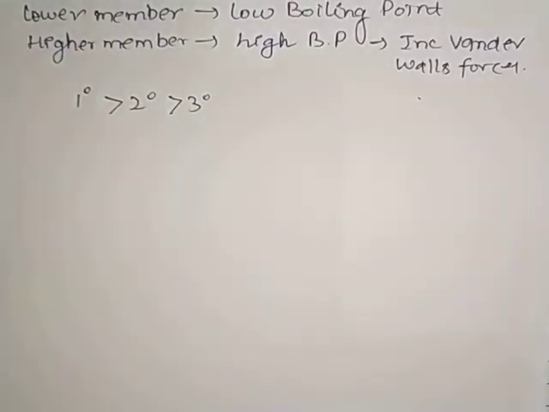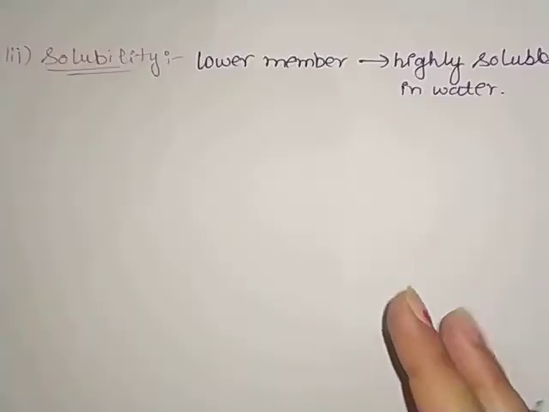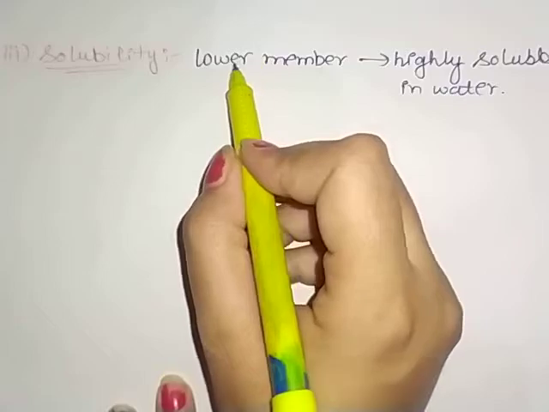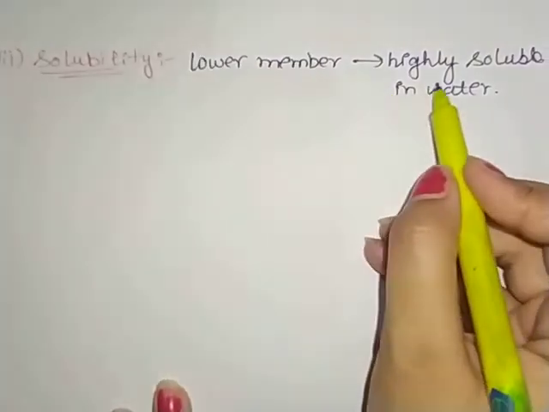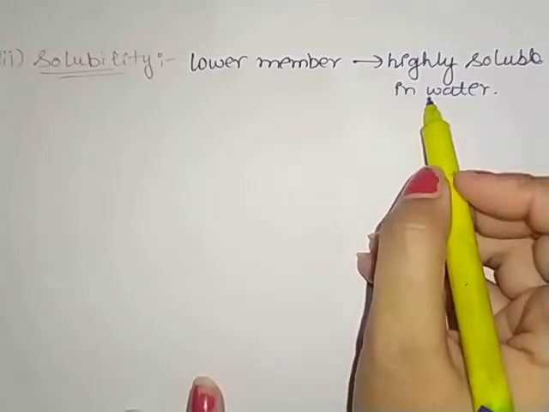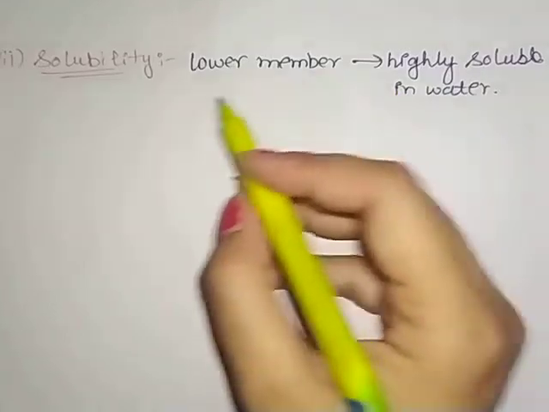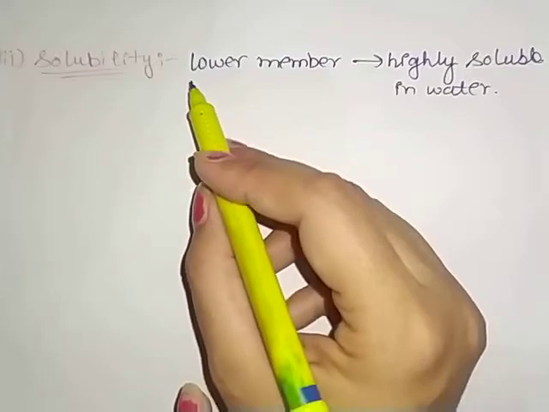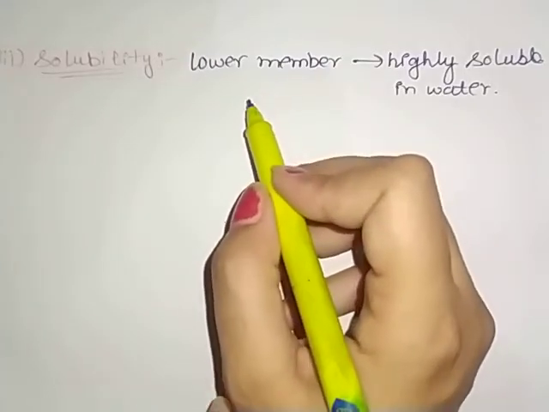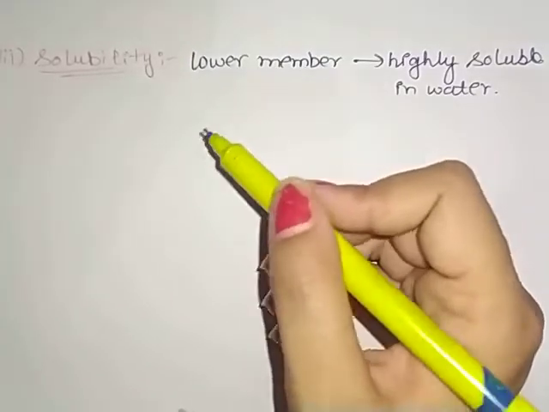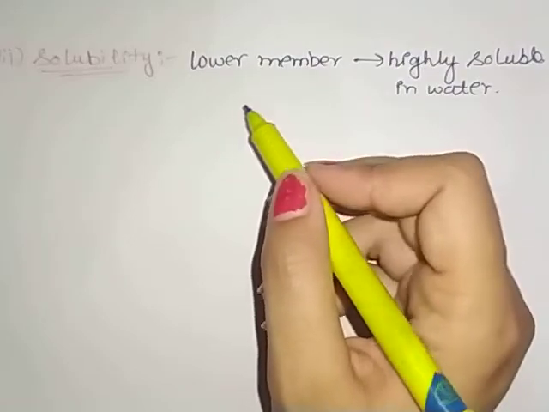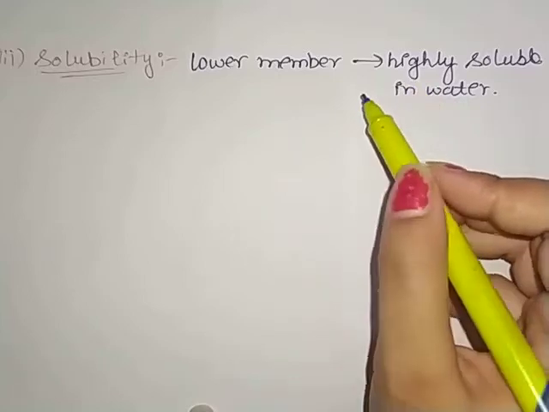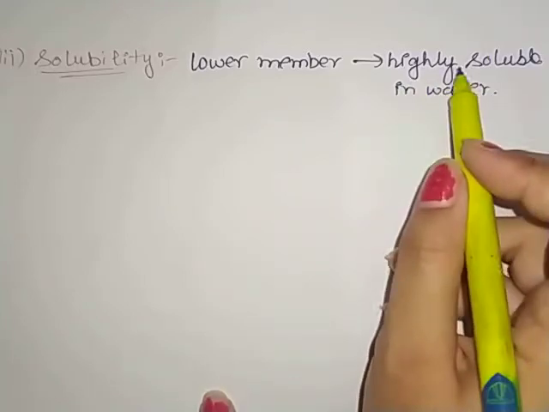The next point we have is solubility. In the case of lower members of alcohol, solubility in water is high; they are easily soluble. But when the carbon chain increases, or when we are talking about higher members, solubility decreases because molecular weight increases. In the lower members there is formation of hydrogen bonding, that is why they are soluble.